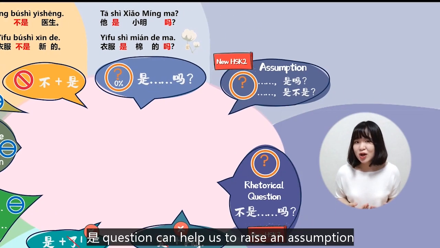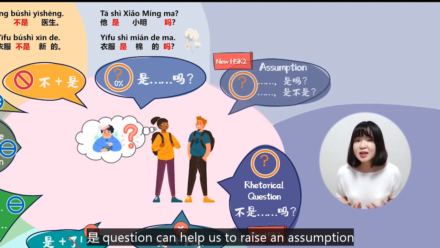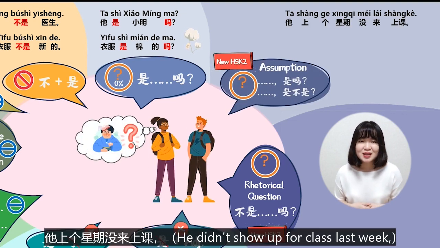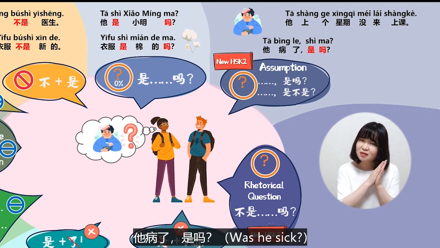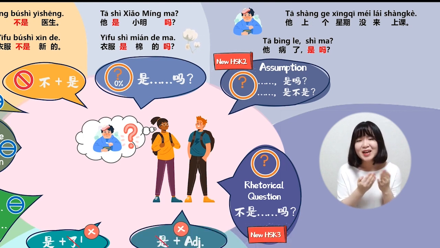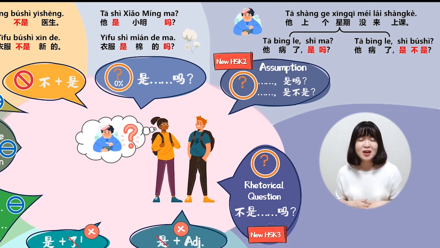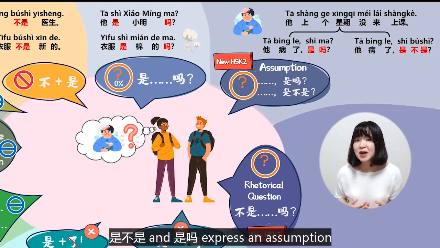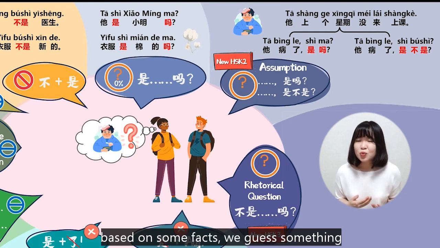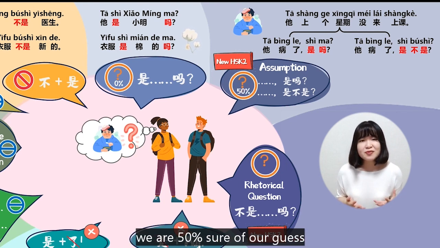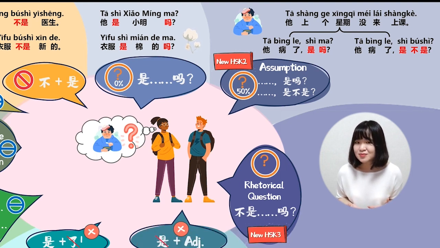Sometimes, 是 question can help us to raise an assumption. 他上个星期没来上课。他病了，是吗？We can also say 他病了，是不是？是不是 and 是吗 express an assumption. Based on some facts, we guess something. We are 50% sure of our guess and we want to confirm it.